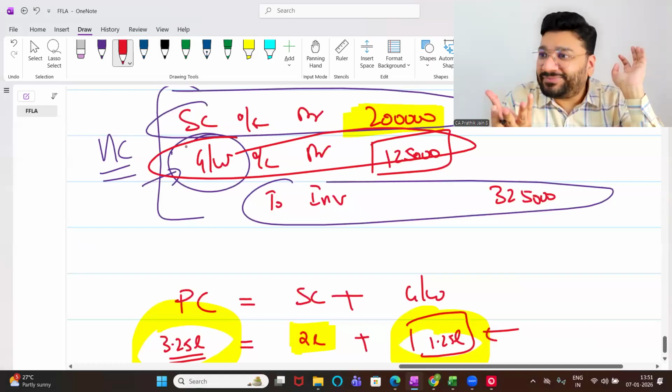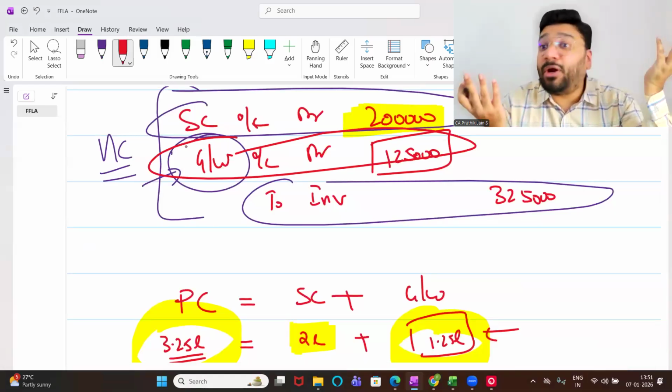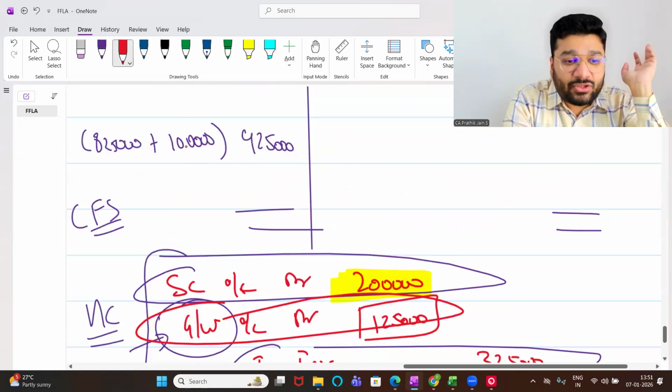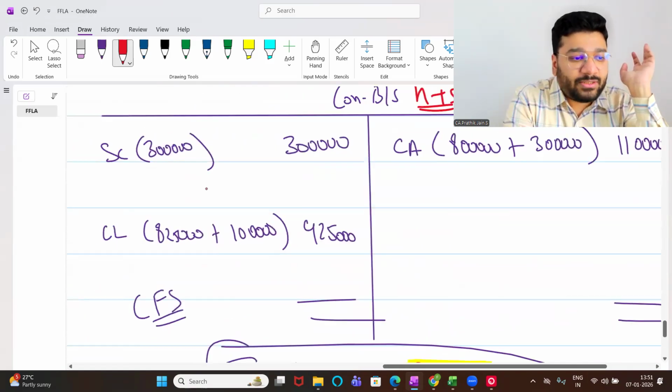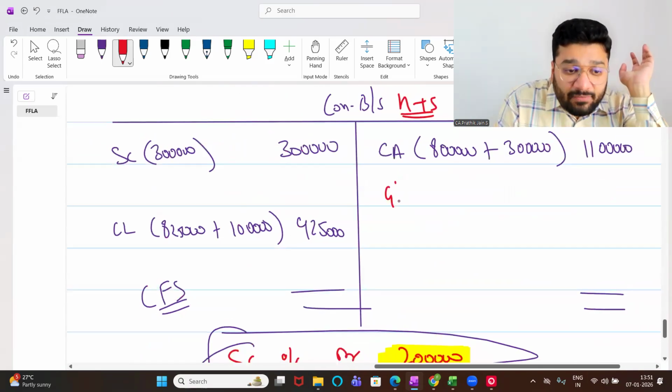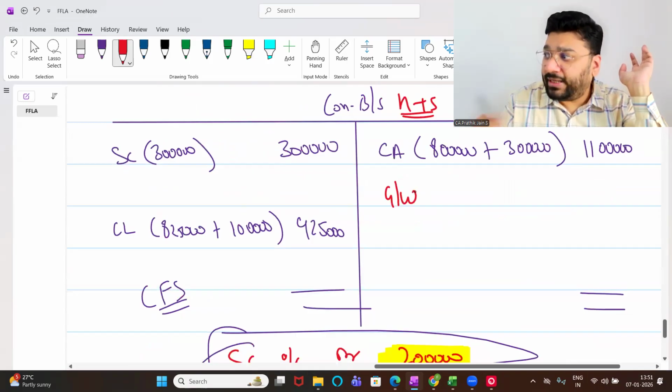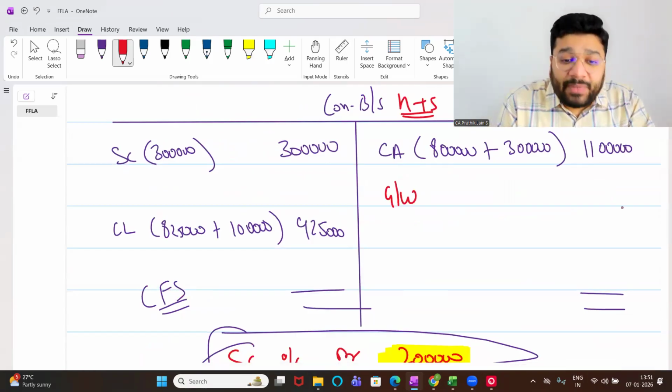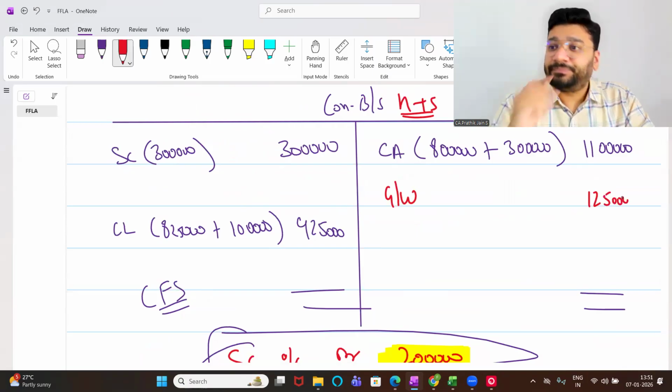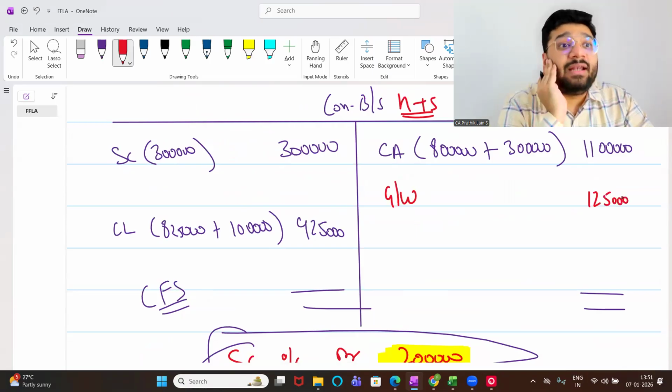The moment you debited goodwill, you are creating goodwill. You debited goodwill and there's no corresponding credit. So this has got a ledger balance of how much? 1,25,000. So goodwill will now appear, 1,25,000 here. Any problem? Goodwill will appear here for 1,25,000.